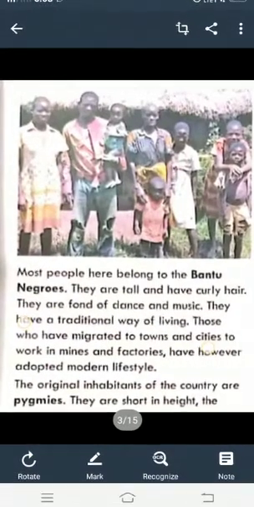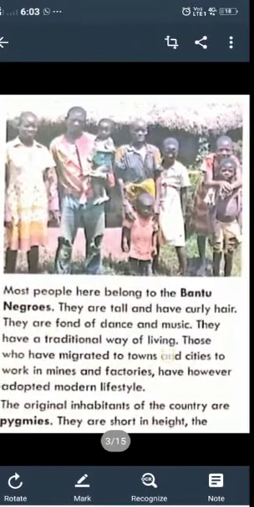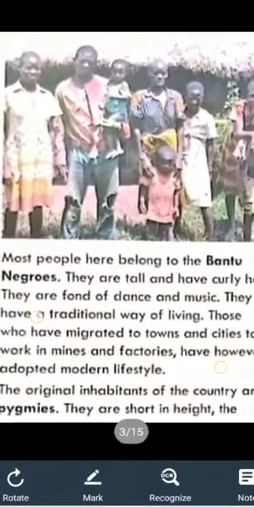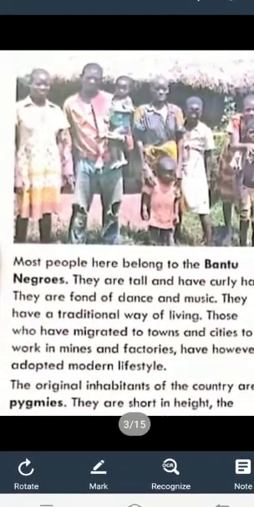Most of the people here belong to the Bantu Negroes, and they are very tall and have curly hair. They are fond of dance and music. They have a traditional way of living, an old lifestyle.